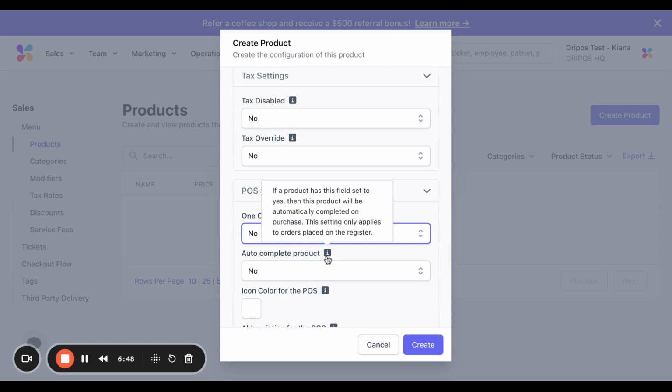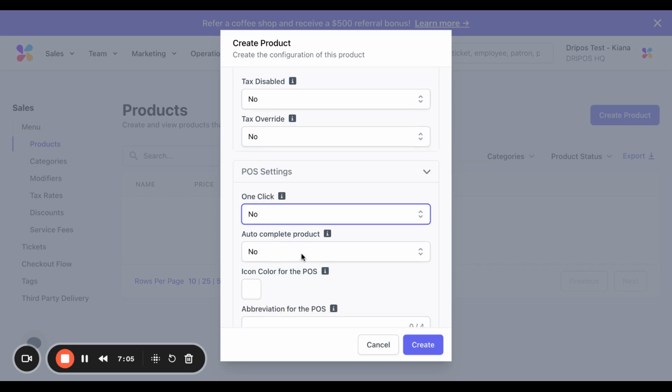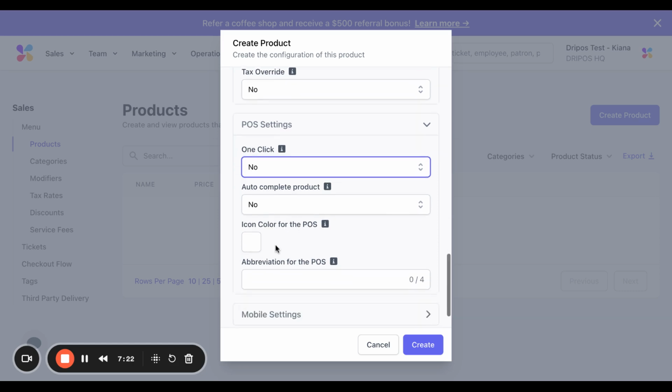Autocomplete product. If this field is set to yes, then the product will be automatically completed upon purchase and thus not appear on tickets or your KDS. Note that this setting only applies to orders placed on the POS register. So typically the only things that are auto-completed are grab-and-go items, like a sandwich that someone already grabs and comes to the register with, and there's no making required after that point, or things like a bottled water. But for an iced coffee, that's typically set to no.